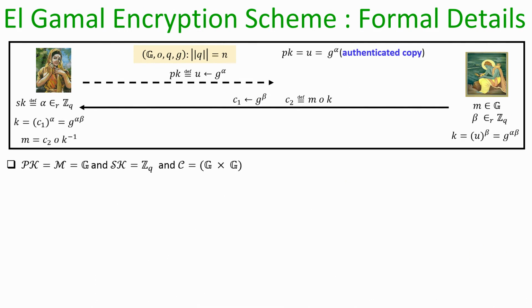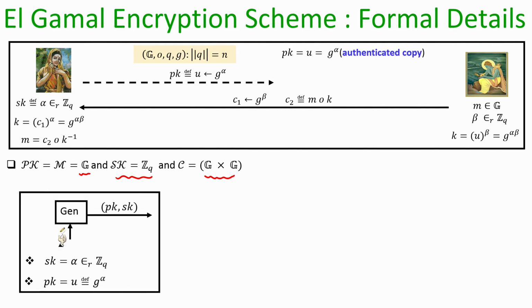The plain text space and the public key space are both going to be the group, and the secret key is going to be from Z sub q, namely the set 0 to q minus 1, and the overall ciphertext will consist of 2 group elements, a pair of elements from the underlying group. The key generation algorithm outputs a public key and secret key as follows. The secret key is a random alpha in the range 0 to q minus 1, and the public key is g to the power alpha.